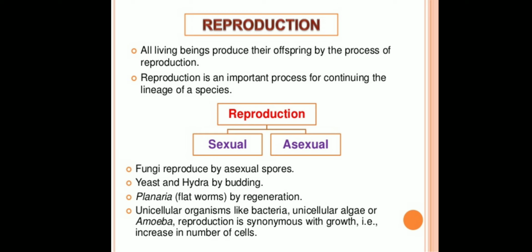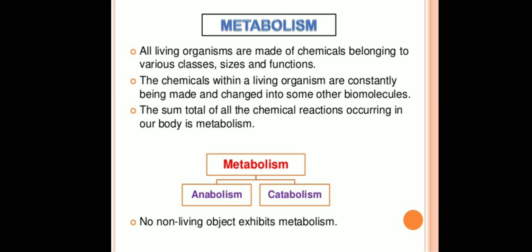You all have studied about the types of reproduction in your previous standards. So fungi reproduce by asexual spores. Yeast and hydra reproduce by budding. Planaria or the flatworms by the process of regeneration. Unicellular organisms like bacteria, unicellular algae or amoeba, reproduction is synonymous with growth, that is, increase in number of cells.